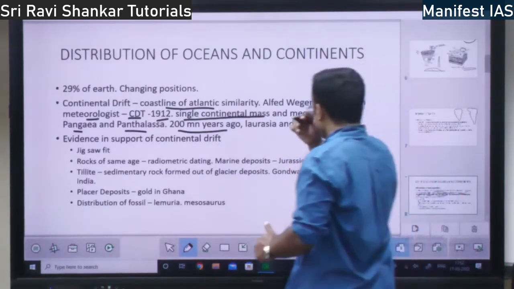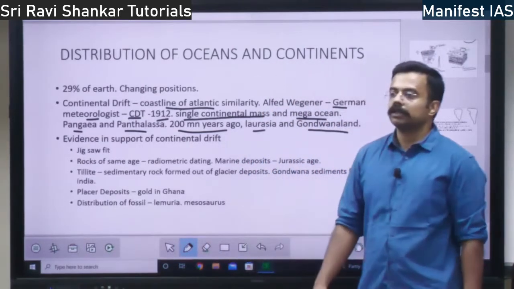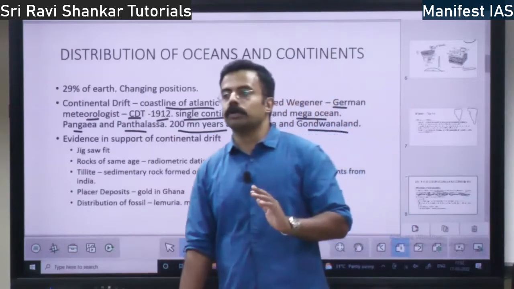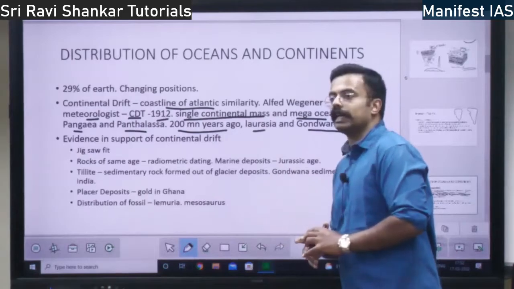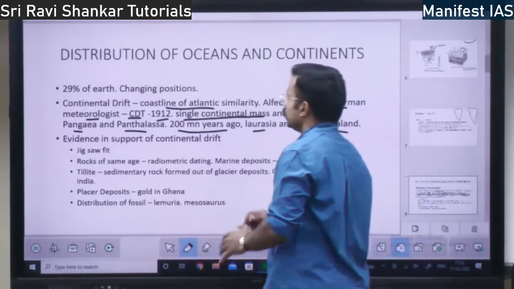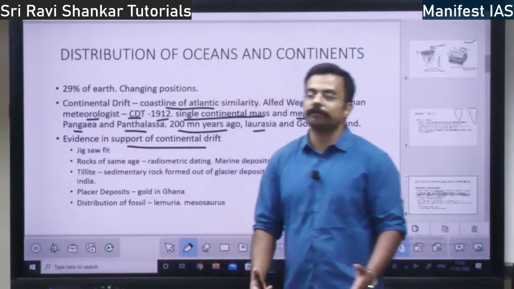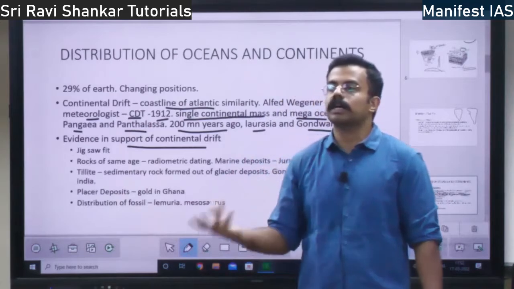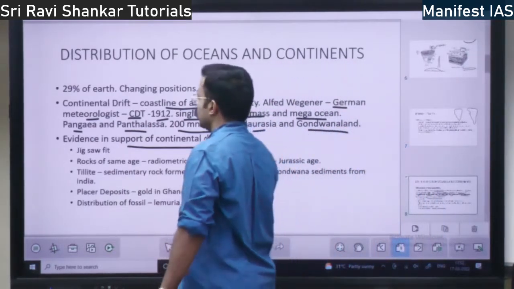So it broke into Laurasia and Gondwana land. The northern part broke into Laurasia and the southern part broke into Gondwana land, as per the Alfred Wegener theory, right? So what is the evidence to support the continental drift? Continental drift means the continents are drifting. They are moving around the oceans, right? So what is the evidence to support the continental drift?